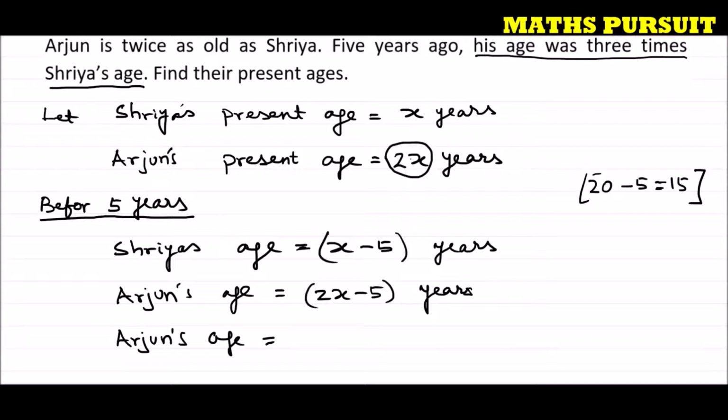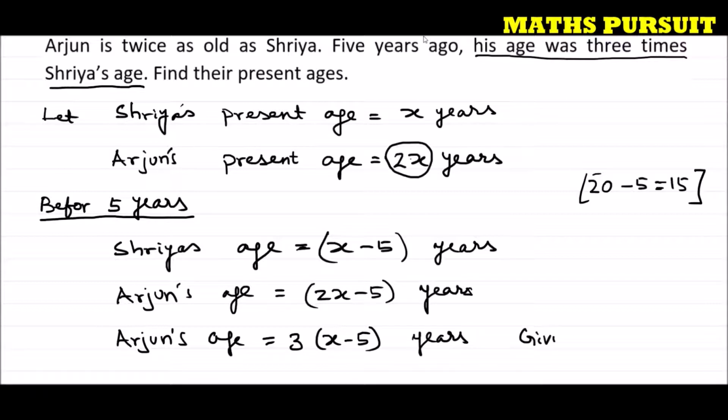If 5 years before Shriya's age is x minus 5 years, the question is telling us 3 times Shriya's age. That means 3 into x minus 5 years. This is what the question is giving us.